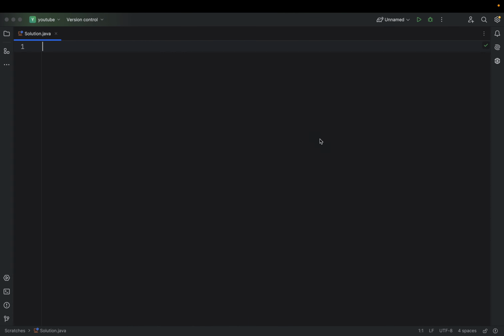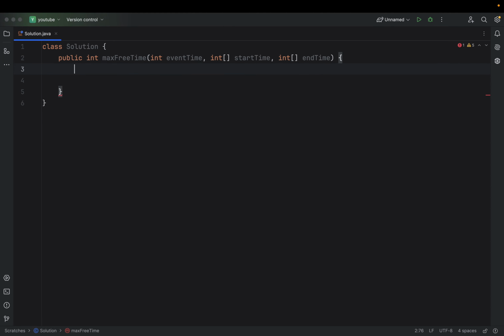So I'm going to IntelliJ, and there we will basically start. First things first, I will declare a variable n, which will be my start time length. And I will declare another variable, which will be my answer, which I need to return at the end, right? So I will also say return ans, right?